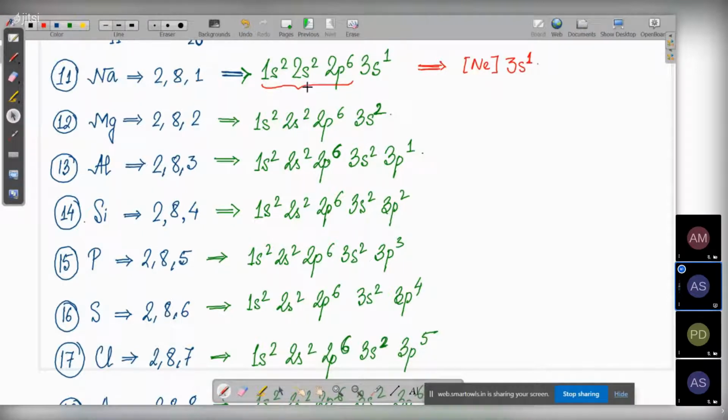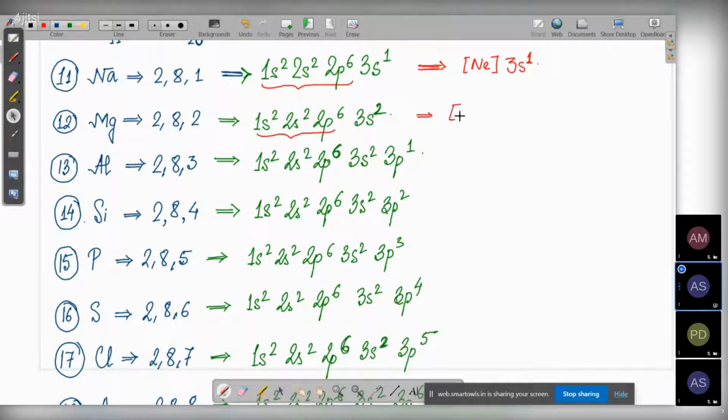Now I can do this only with respect to the noble gas, as noble gases are like the larger train stations where all the trains have to stop. So they are also kind of similar. 1s2, 2s2, 2p6 is the noble gas neon, then 3s1. Then magnesium can be written as 1s2, 2s2, 2p6, which means neon.